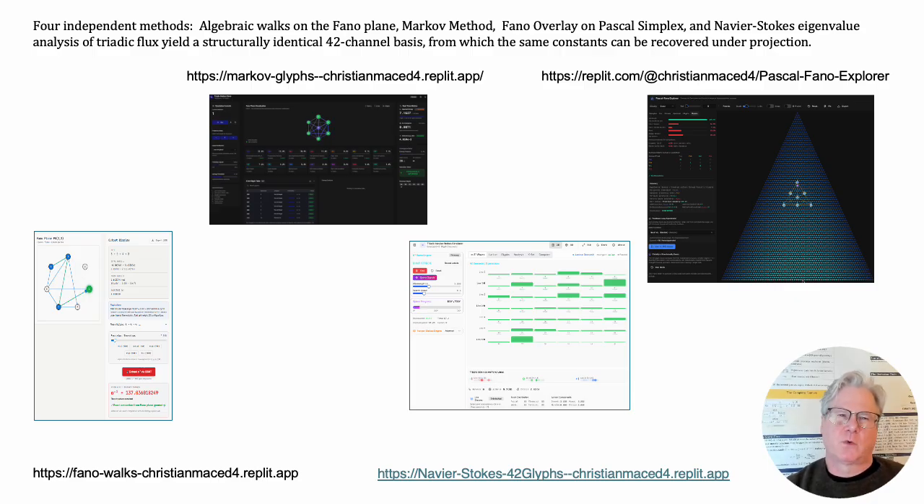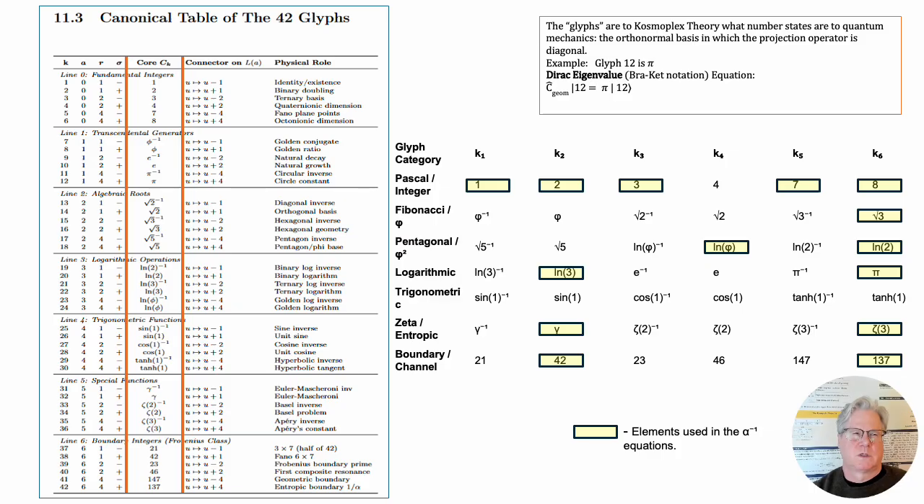We've verified this 4 independent ways: Fano walks, Markov models, Pascal-Fano overlays, and Navier-Stokes eigenvalue analysis. All 4 independent methods recover the identical 42-channel basis. This table is the machine code, as it were, of the substrate. These 42 obligate eigenvectors of an 8D to 4D bijection map the discrete deterministic layer strictly below Bell's theorem.